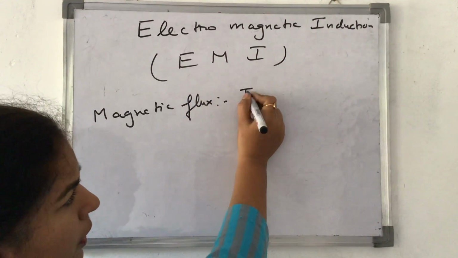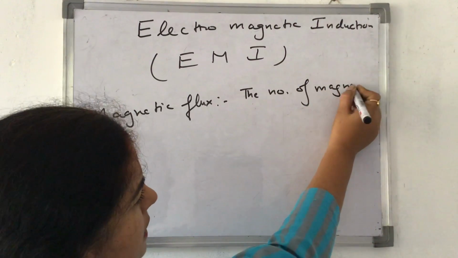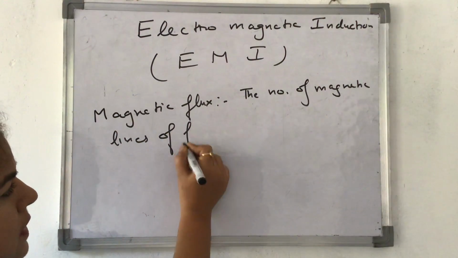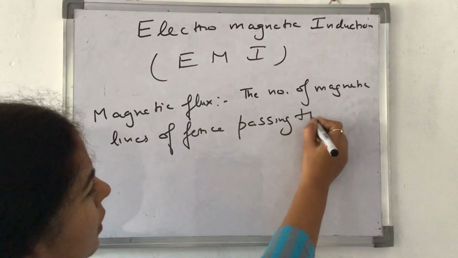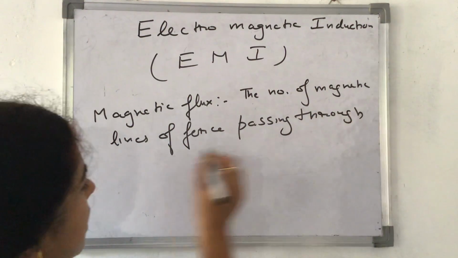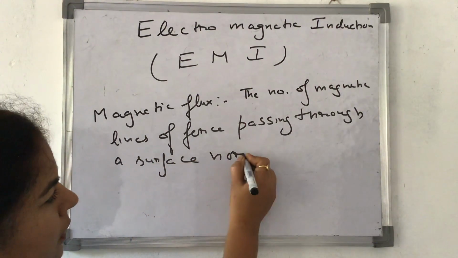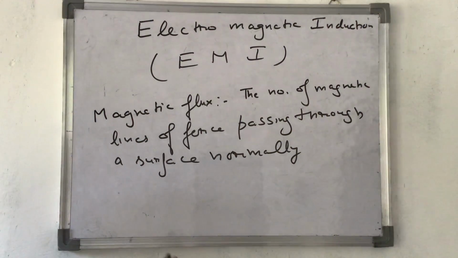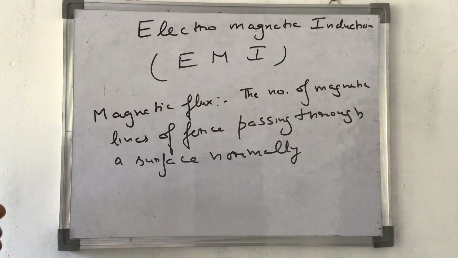It is the number of magnetic lines of force passing through a surface normally.